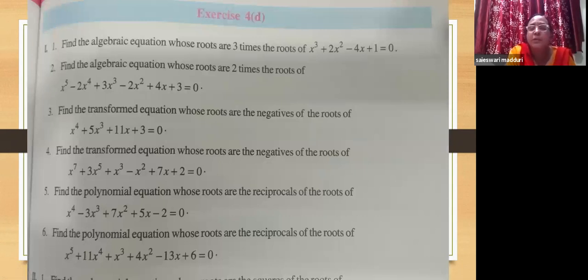And here you can see exercise 4D, where the roots are given as 3 times. What are you going to do, children? You're going to put x by 3. If it is 2 times, in the place of x, we are going to put x by 2. If the roots are negative, simply replace x by minus x. If they are reciprocal roots, simply replace x by 1 by x. This is how you can solve exercise 4D problems of Roman 1.